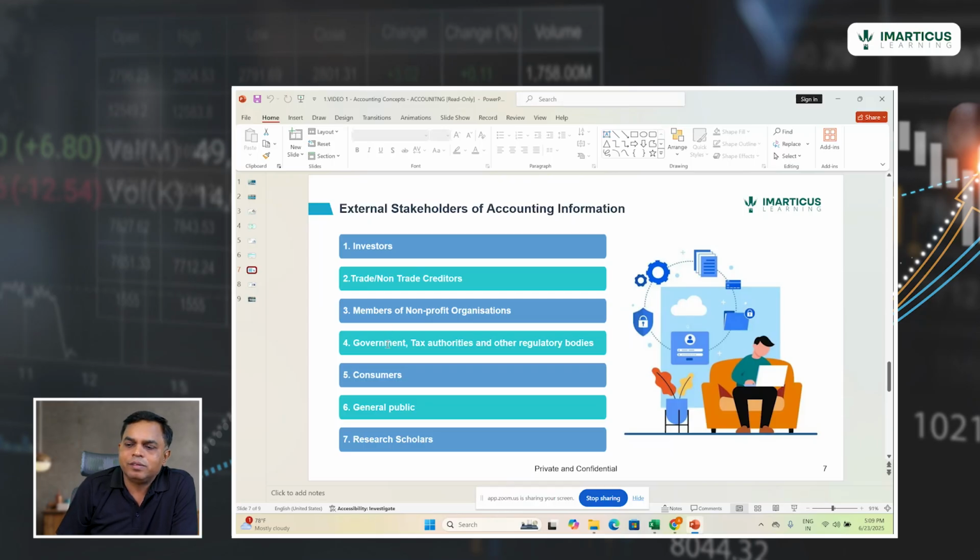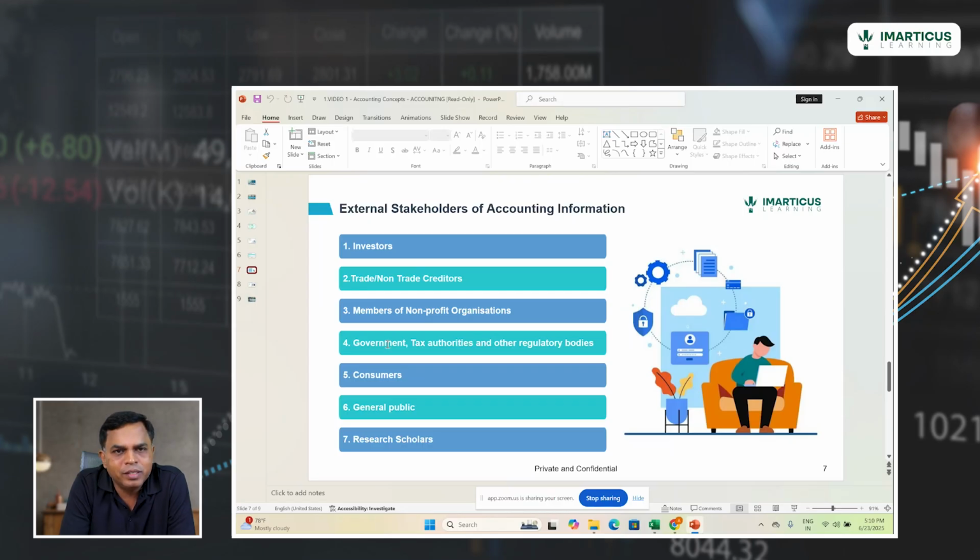Then there are the government or tax authorities. Governments want to know how your company is actually performing, and particularly whether the companies are paying taxes on time, and whether the tax which is supposed to be paid is correct. So for ascertaining all those things, the government requires the accounting information. Now consumers, the customers who avail the products and services, want to know about the accounting information, because they want to know how the company is performing in the short term or long term.